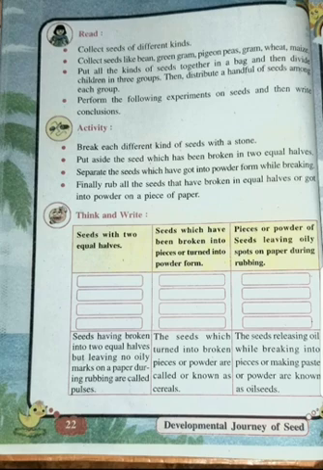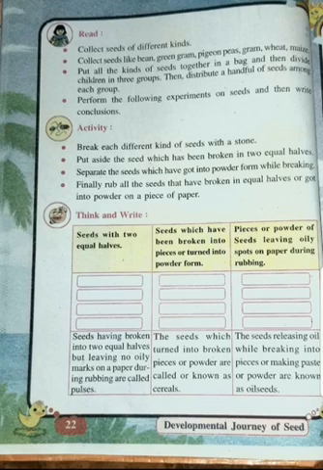So what will happen when you break the seed with a stone? Either it will be broken up into two equal parts, or it might turn into powder. So you have to separate such kinds of seed. Finally, rub all the seeds that are broken in equal halves or got into powder on a piece of paper. If the seeds have broken into two halves, you have to rub those seeds with paper and keep them on one side, and the seeds which have turned into powder, that also you have to rub on a piece of paper and keep on the other side.